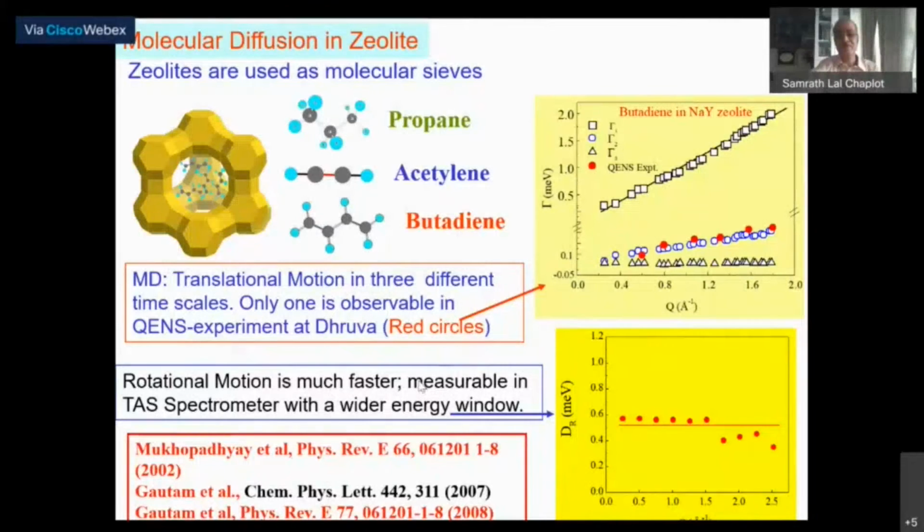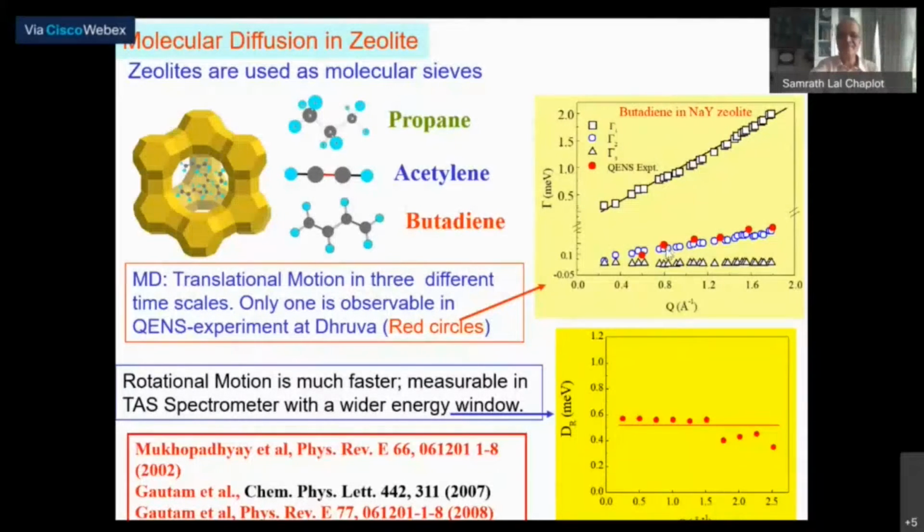So now if you have a given instrument, because it has been optimized and designed for a specific resolution and specific energy range, you will not see the signature of all three. It may give you some underlying signature, in terms of the background or the intensity around the elastic part, but the Lorentzian function would be visible. So it so happened that the neutron spectrum experiment done at the Dhruva reactor gave numbers which fitted well with one of the time scales, which involves a diffusion inside a given cage.